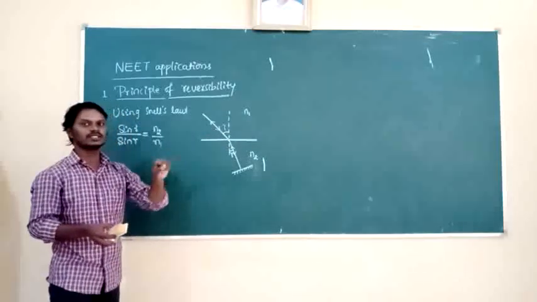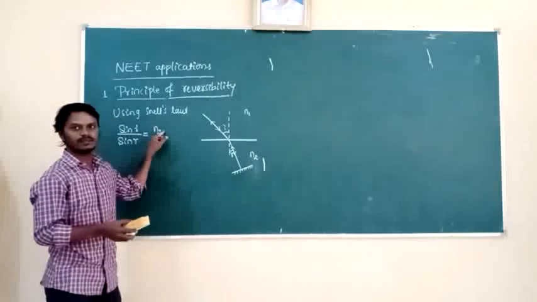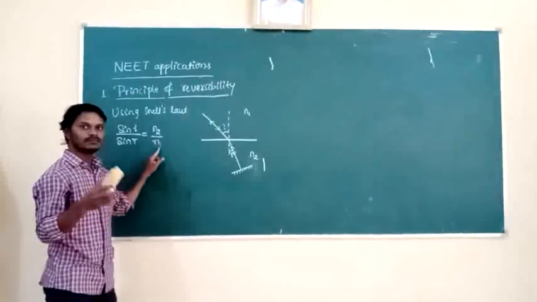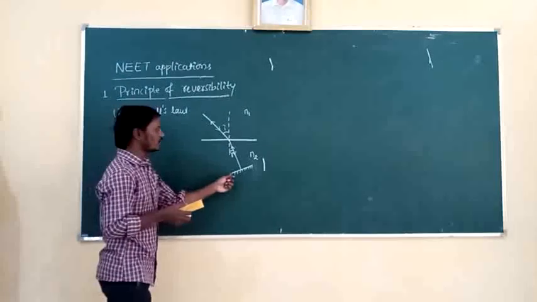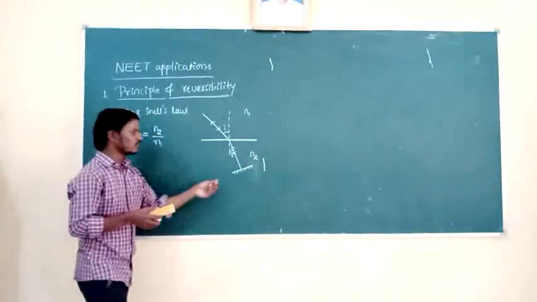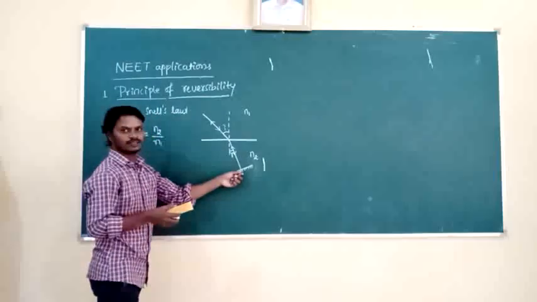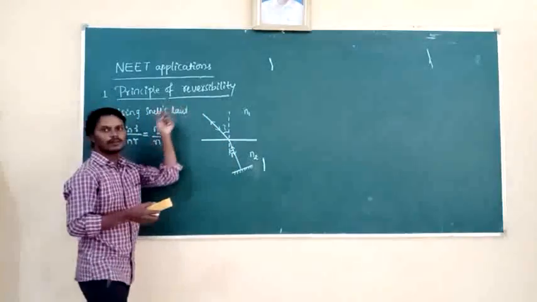From which medium to which medium is the light passing here? From the first medium to the second medium. Suppose we place the mirror in the path of the refracted ray, then the refracted ray reflects. So this reflected ray retraces its initial path.